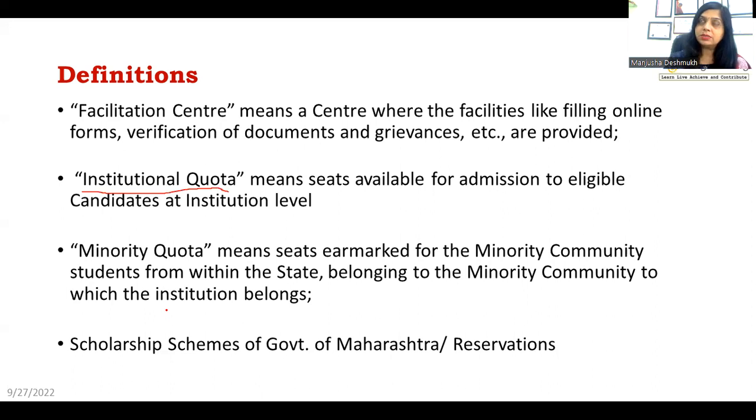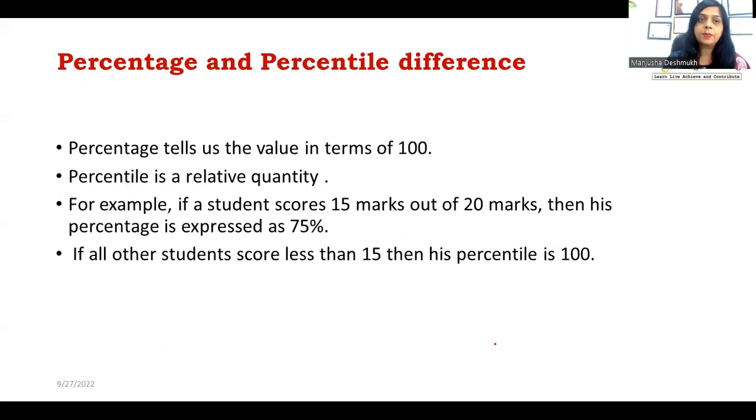If you are from, maybe, a South Indian minority, then seats will be available in that particular type of institute. Then there are scholarship schemes of the Government of Maharashtra and reservation. These are the important definitions and terms.